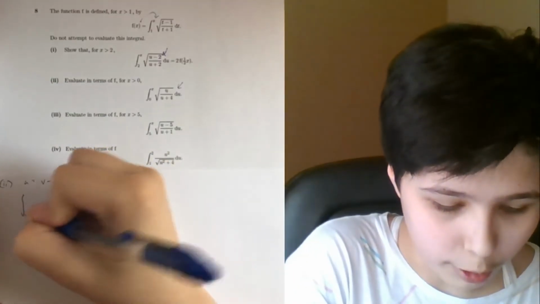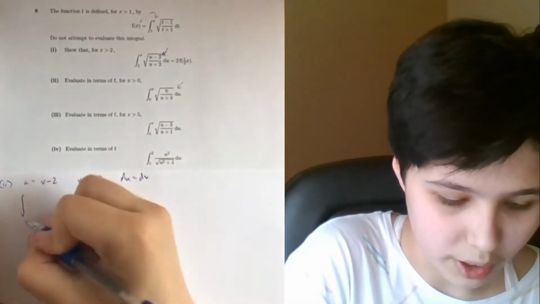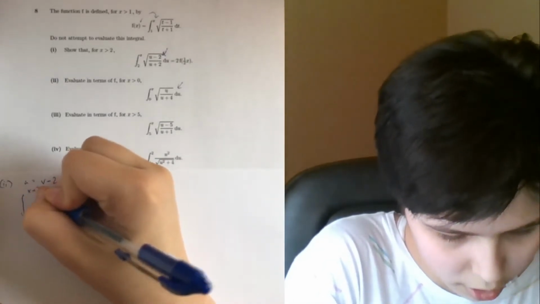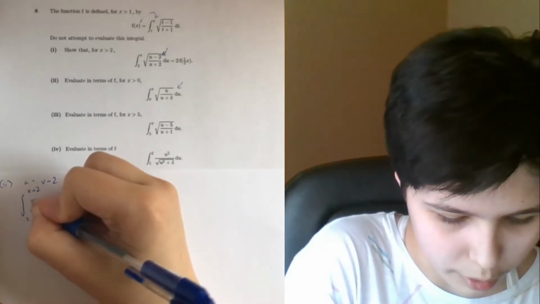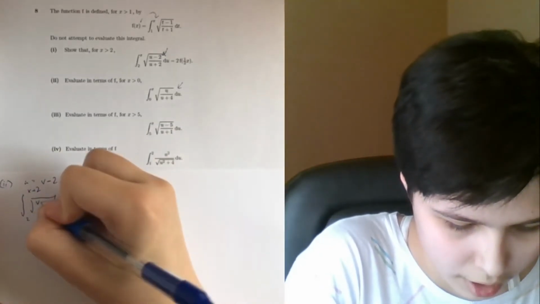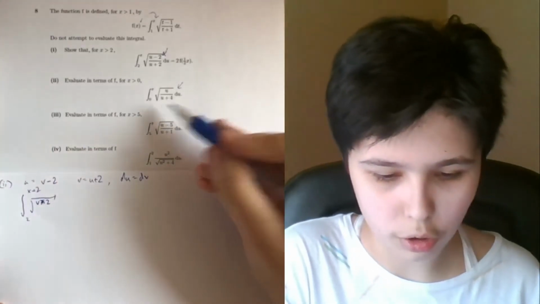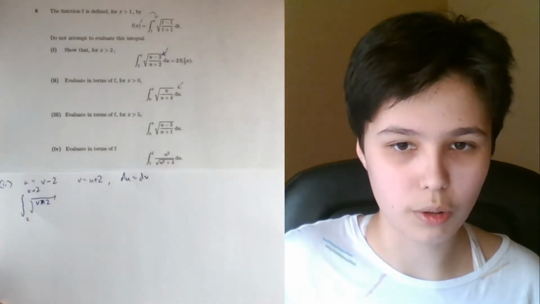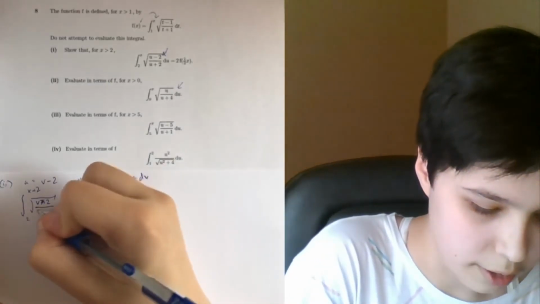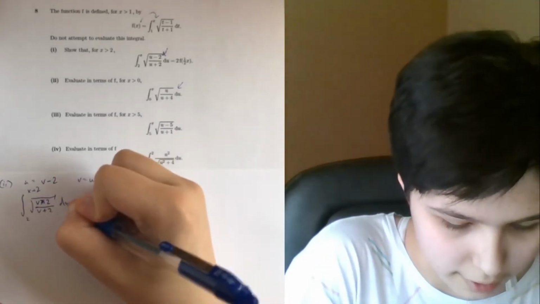Then I have the integral from 0 plus 2 to 2x plus 2 of root v minus 2, and then u plus 4 is going to be v minus 2 plus 4, which is v plus 2 dv.